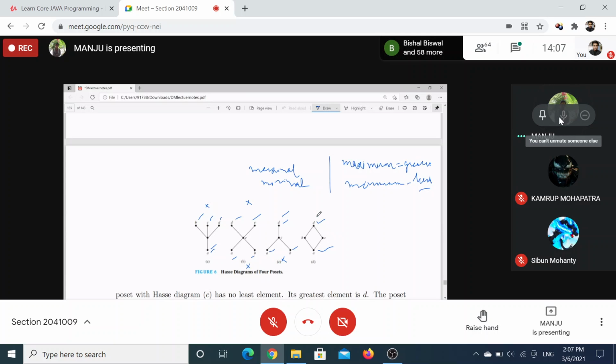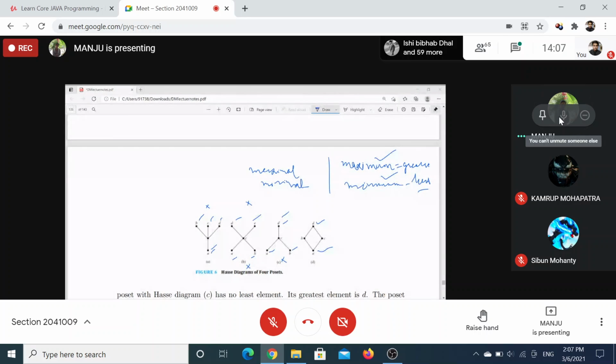Because you know that the maximum and minimum, the greatest and least, if they exist, are unique. Maximal and minimal may not be unique. Any doubt?